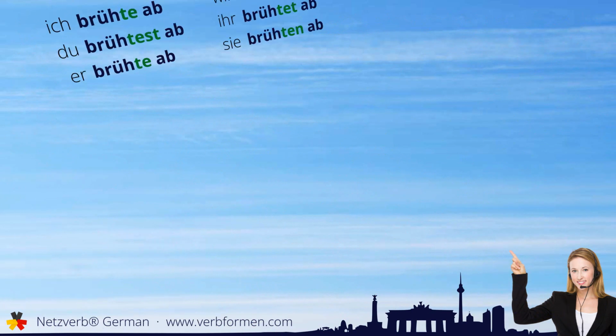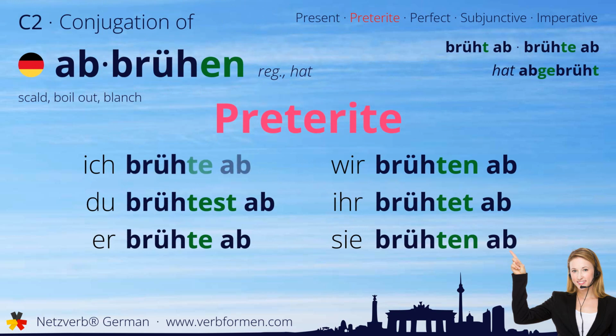Next up is the preterite. Ich brühte ab. Du brühtest ab. Er brühte ab. Wir brühten ab. Ihr brühtet ab. Sie brühten ab.